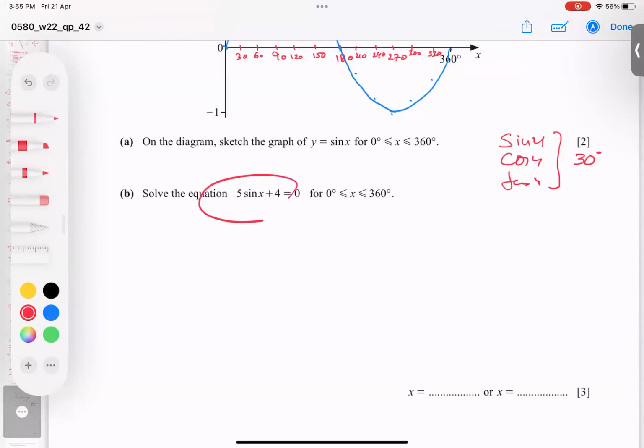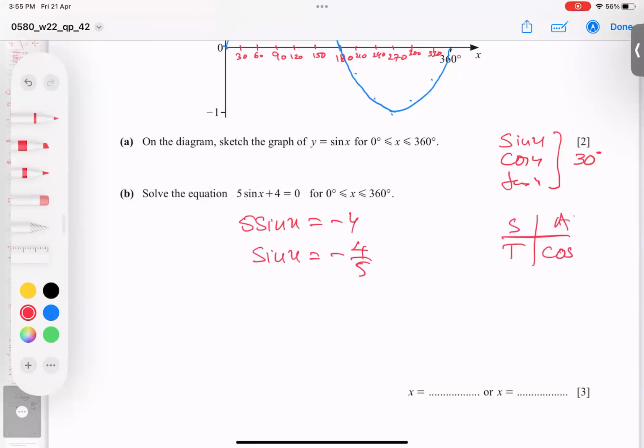How to solve this question? So first of all, bring 4 to the right hand side. So I get 5 sine x equals minus 4. Divide by 5: sine x equals minus 4 over 5. Now you know the CAST property. C for cos, A for all, S for sine, and T for tan. All positive here, it means sine positive here.